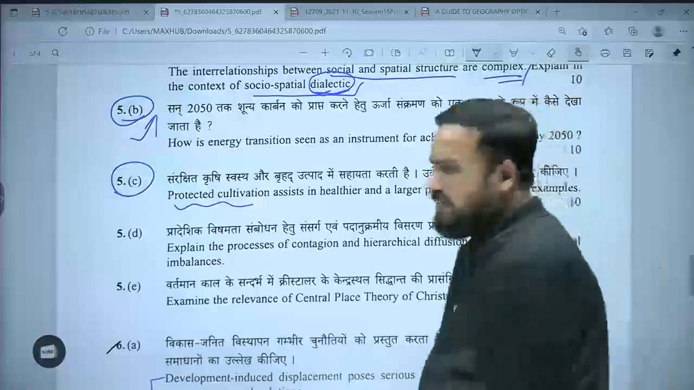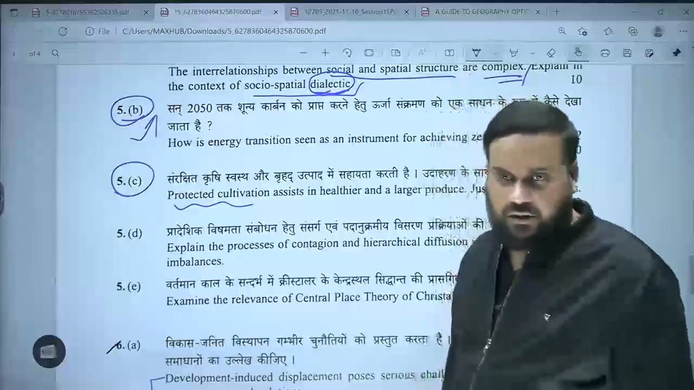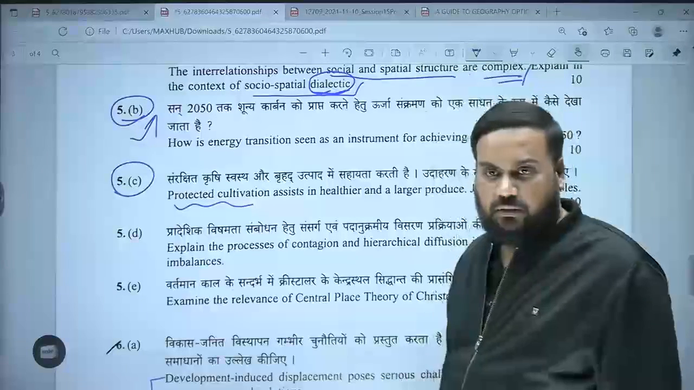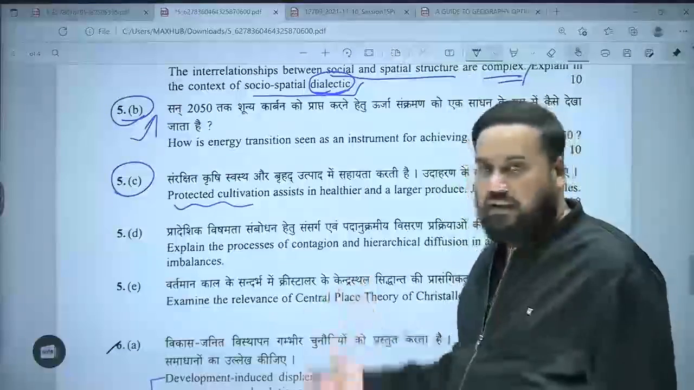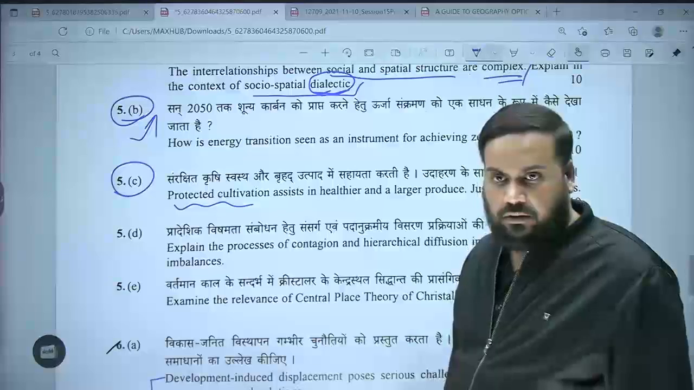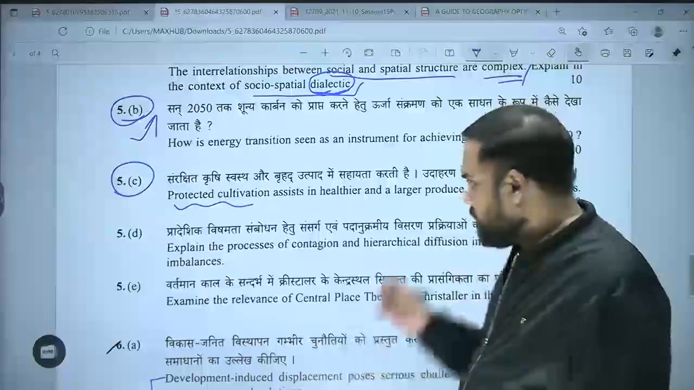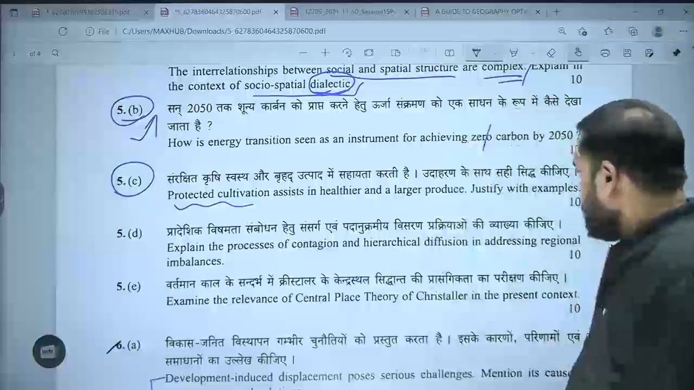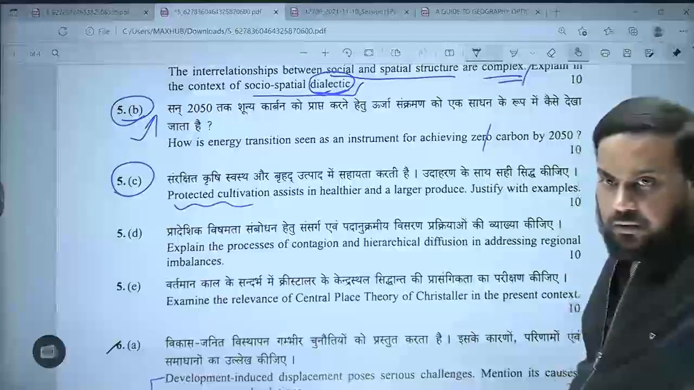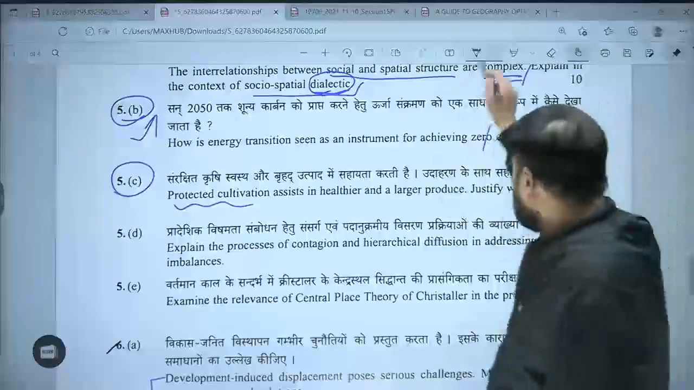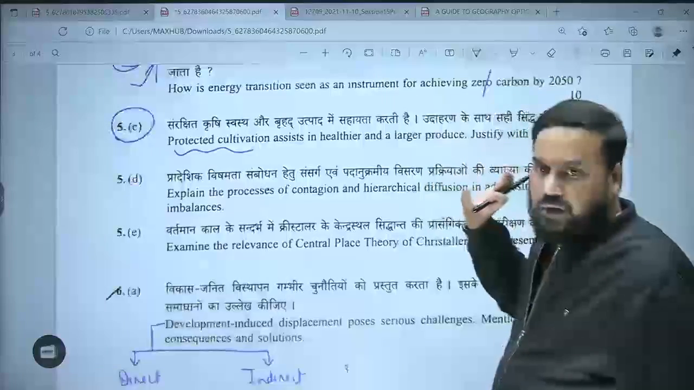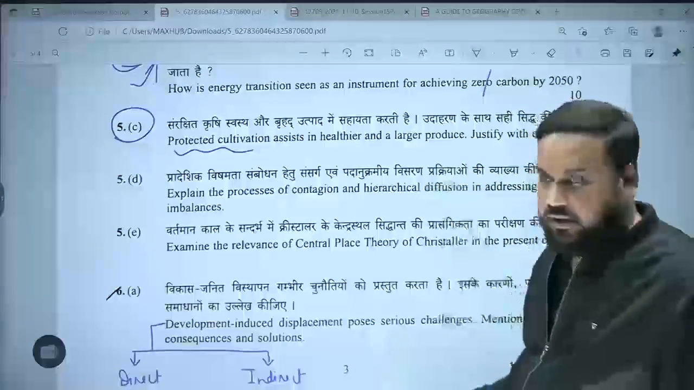There are many types of protected cultivation systems, like greenhouse cultivation. That is also a protected cultivation system. Yes, polyhouses. So again, this is one question which was a kind of novelty for the students of guidance.